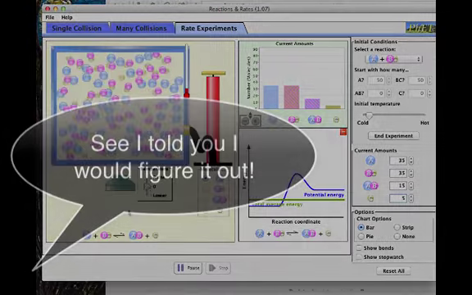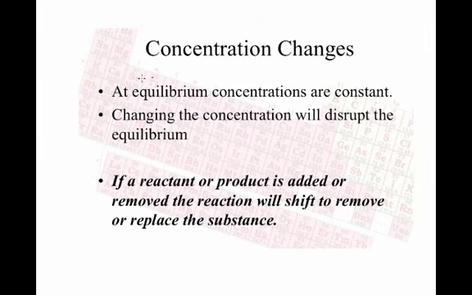Okay? So what we saw was that at equilibrium, the concentrations are constant. So we'd establish equilibrium. I changed one of the concentrations and disturbed that equilibrium, and as a result, the reaction responded by taking away what I added or by adding what I took away. So if I add something, the reaction shifts to remove it. If I remove something, the reaction responds to take it, and add it back in there.